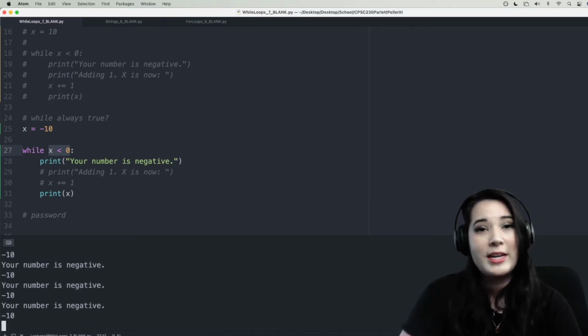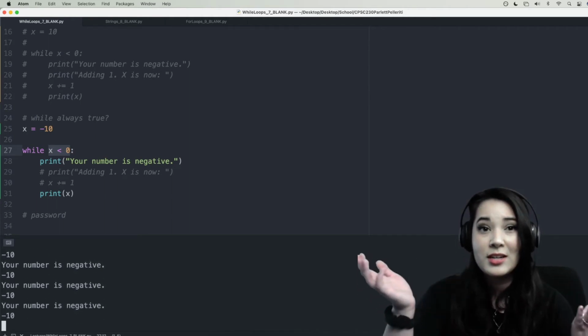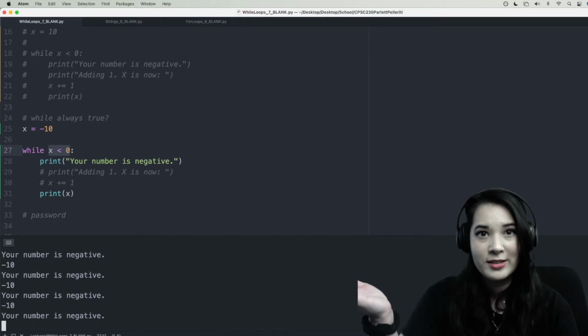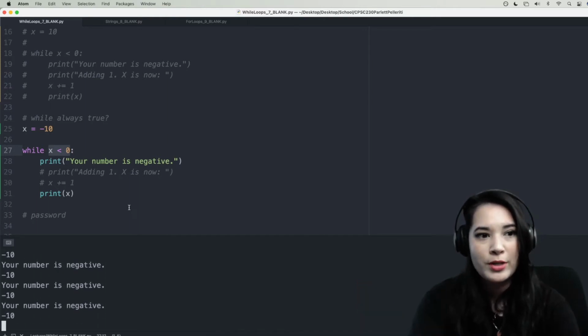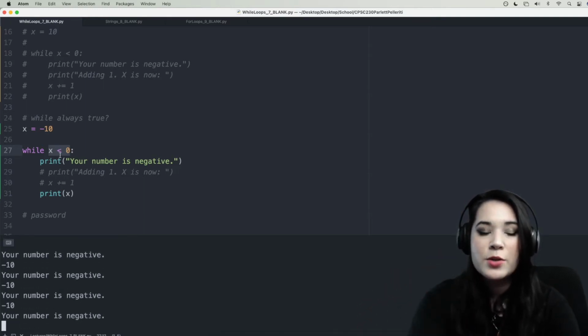We want to avoid infinite loops whenever possible, because obviously it's just going to keep printing out this forever. This is why it's super important to increment your variables or change something about the statement that your while loop is checking so that you don't create an infinite loop that can never be false.